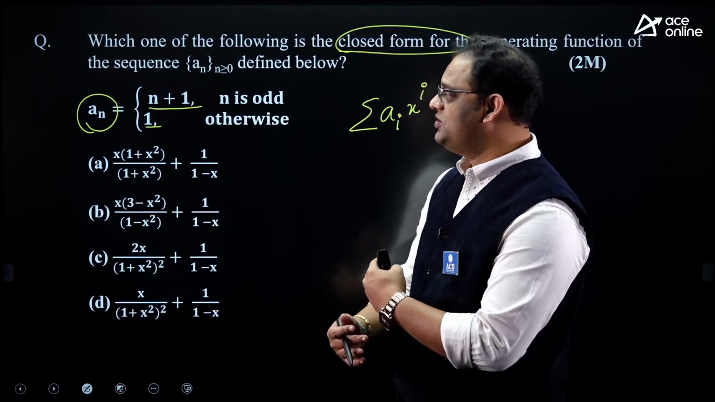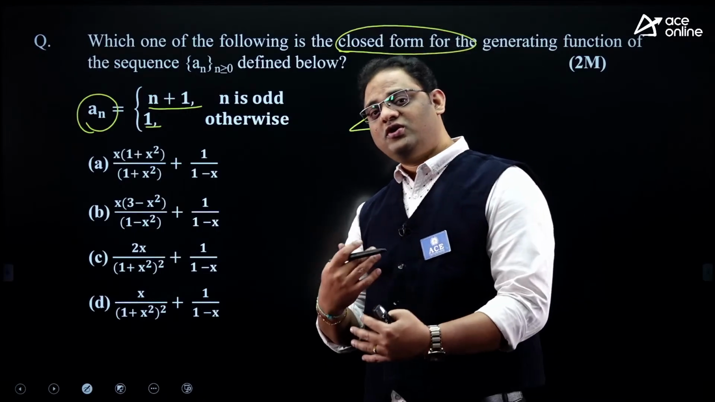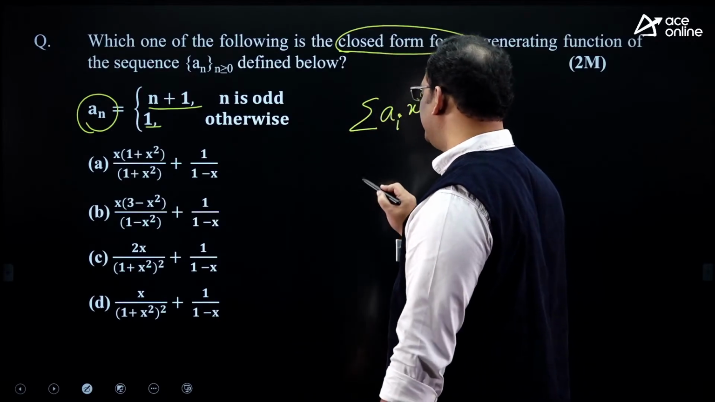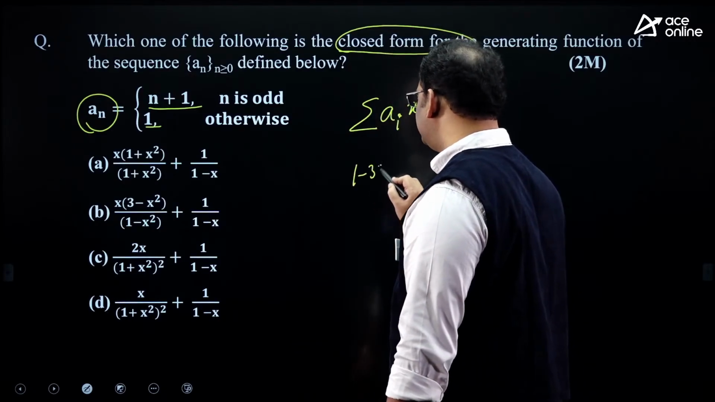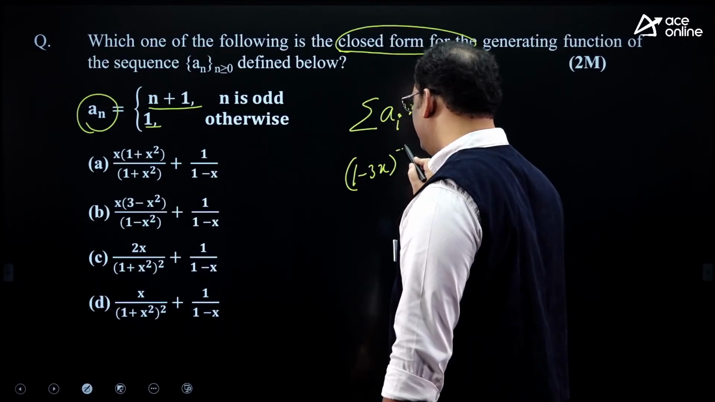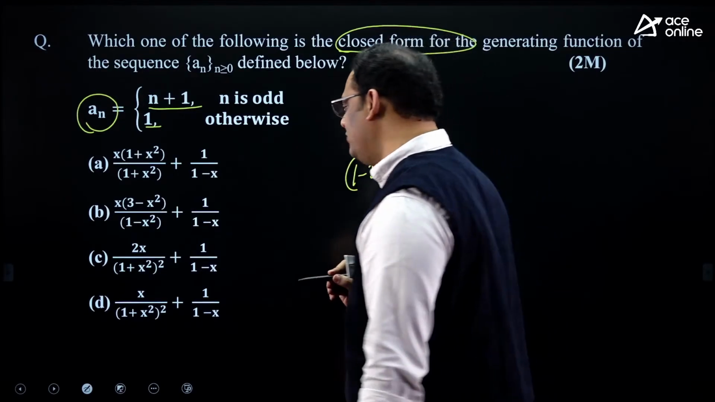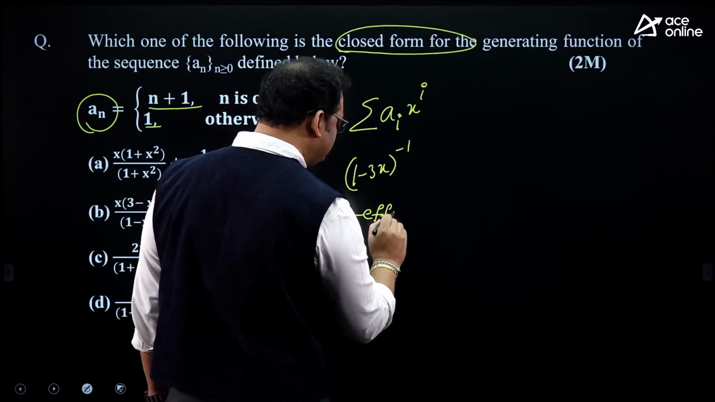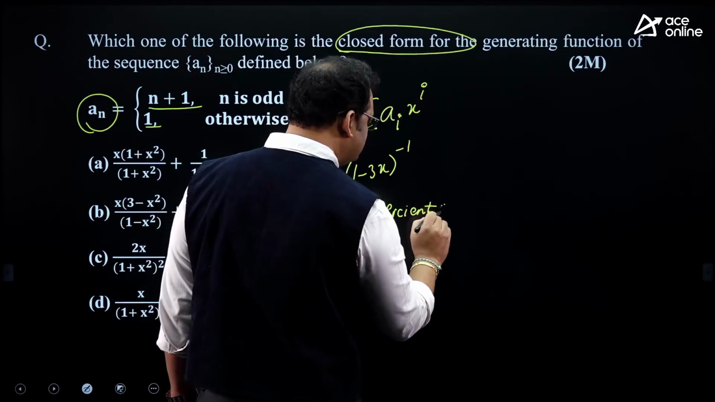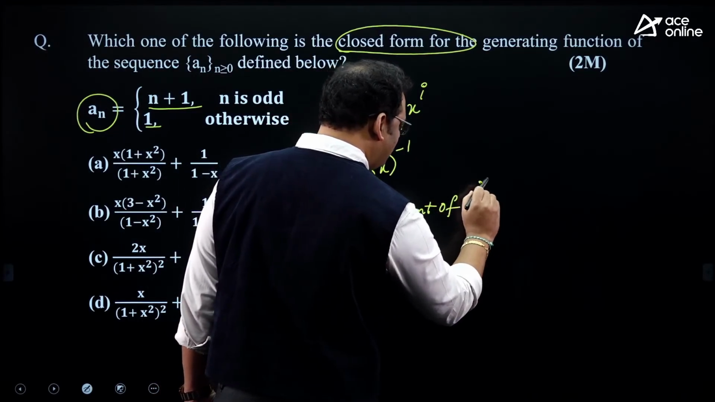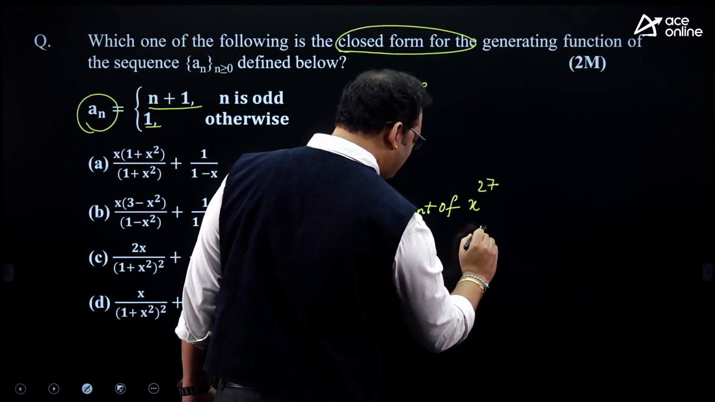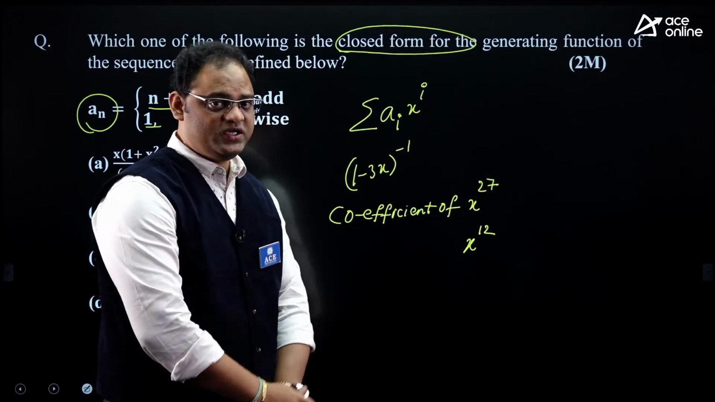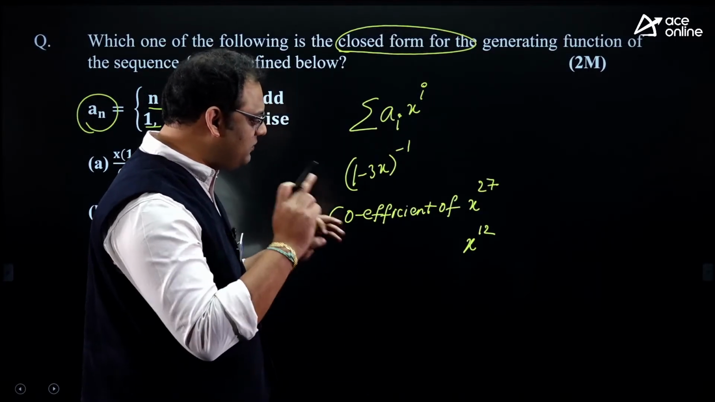If you observe the whole trend, we had questions where they ask you the expansion of (1 minus 3x) whole power minus 1. What is the value of this? And what is the coefficient of x power 27? What is the coefficient of x power 12? We got these types of questions from generating functions. So I hope you remember the logic.